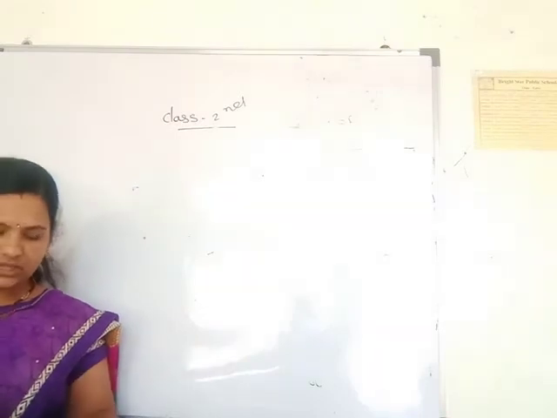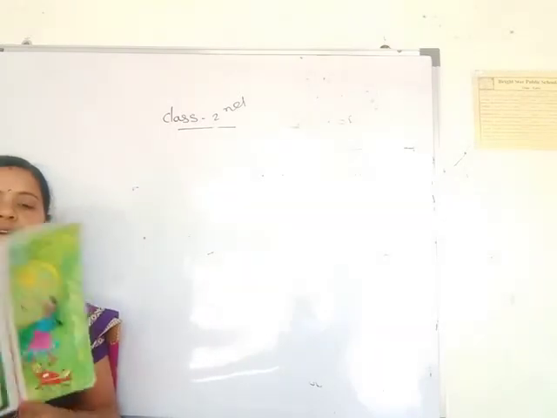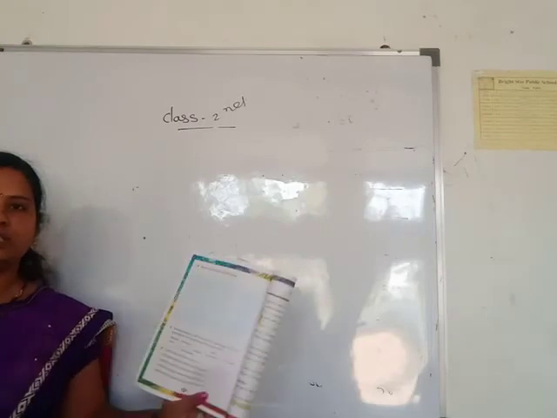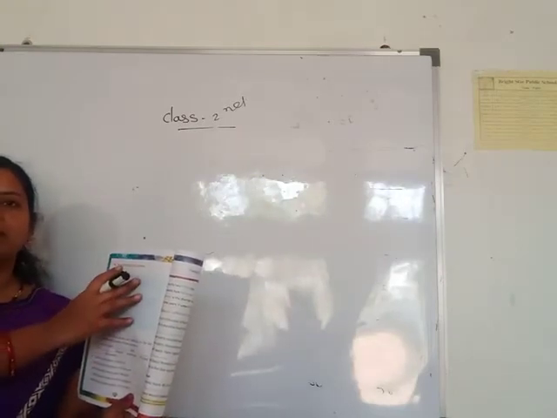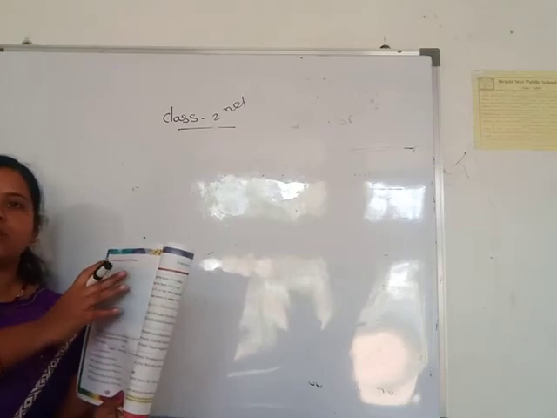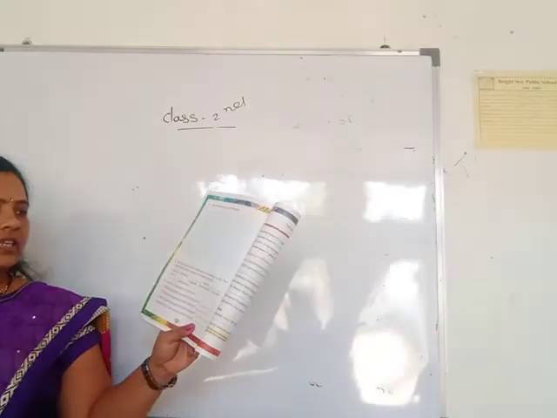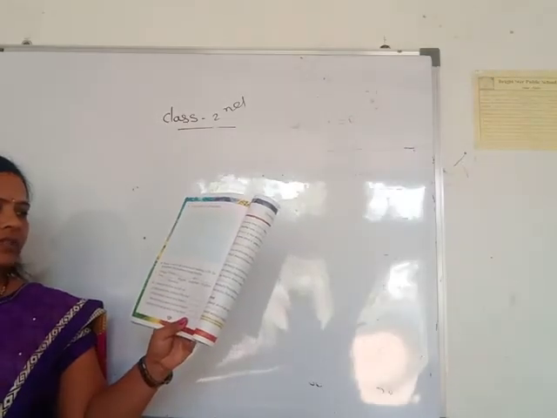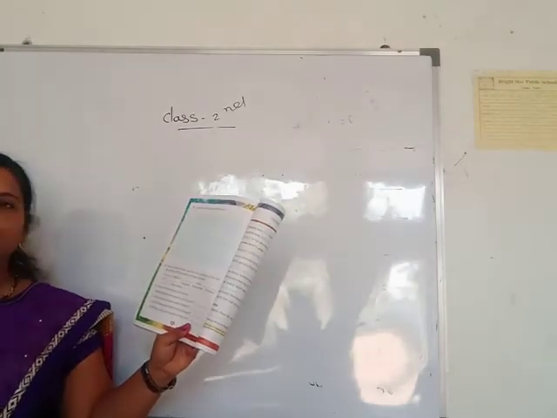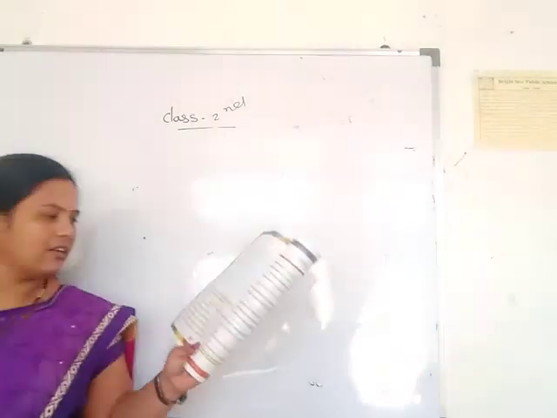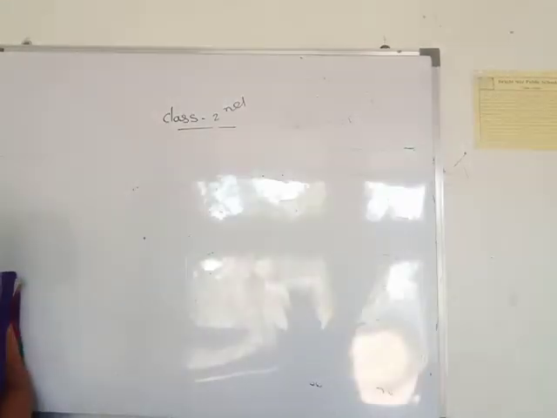Then next, see page number 72. Draw a scene of any of the festivals. One space is given here, and you draw one picture of any of these festivals. Then the next point: names of some of the months are missing in the list given below, fill in the names of those months. Here the list of months is given, and you complete this.